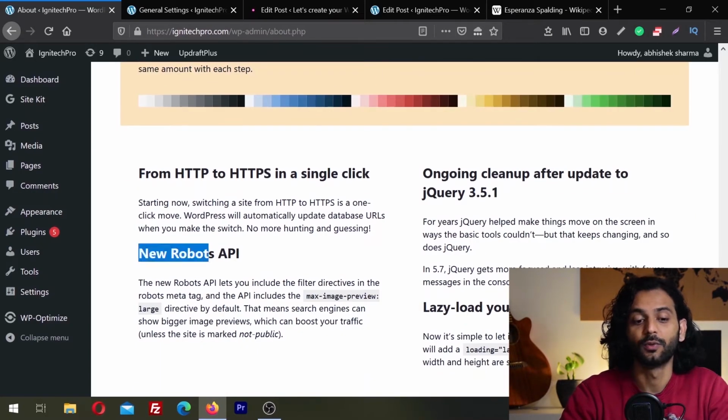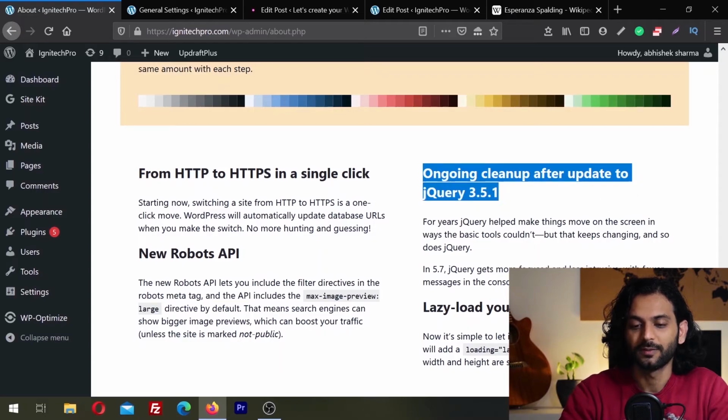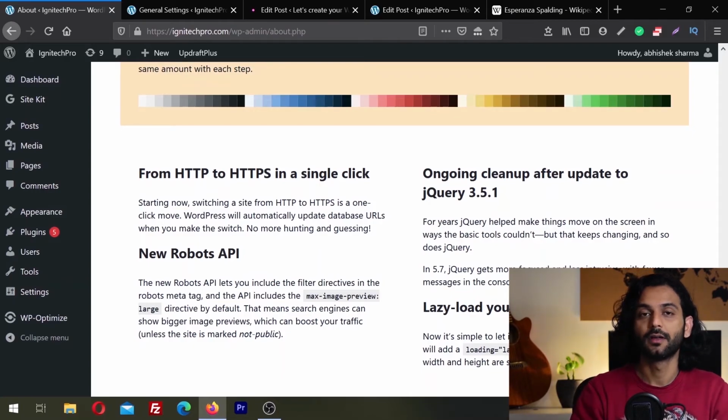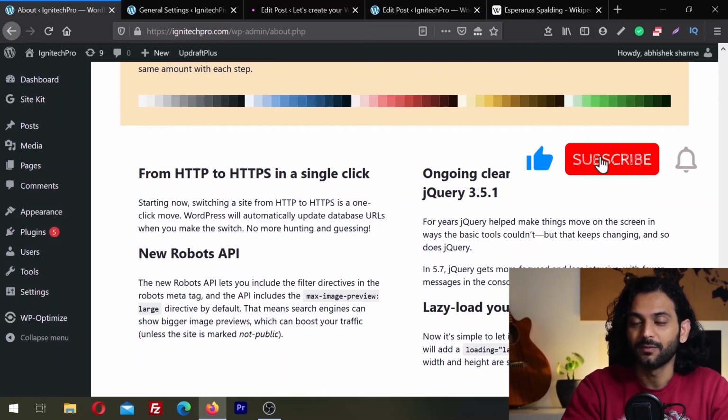Okay, and then you have the new robots API. I'm sure not everyone is interested in this, but if you want, I will put a link directly to the WordPress update, and you can go there and read if you're interested. And there is ongoing cleanup after the update to jQuery 3.5.1. After the 5.5 update, a lot of websites broke. For me, I updated more than 20 websites, and nothing broke. Every website was fine because I updated after a few days, which I also suggest you do. Wait for at least 1 week or 10 days, and then you will see a lot of plugin and theme updates come, which will be compatible with WordPress 5.7.